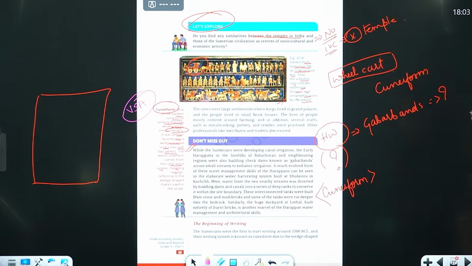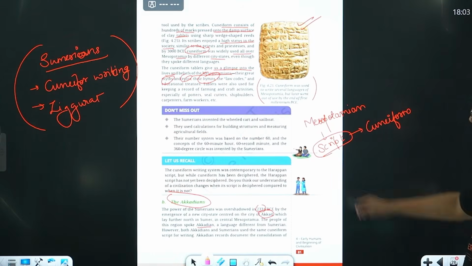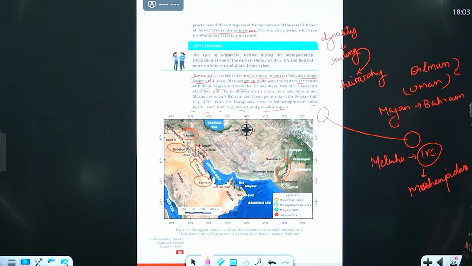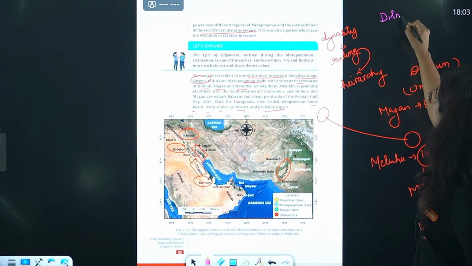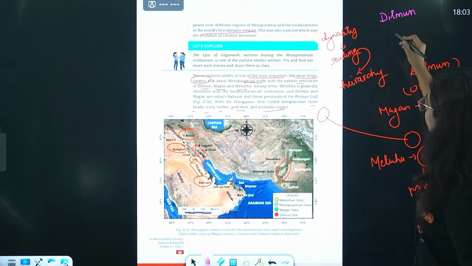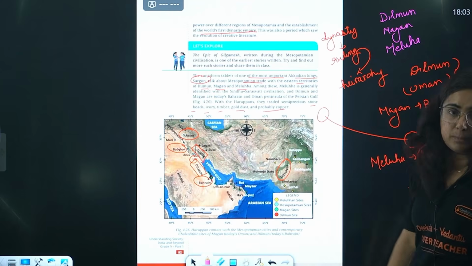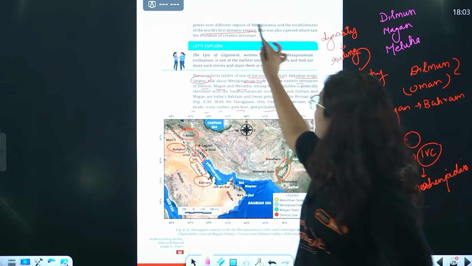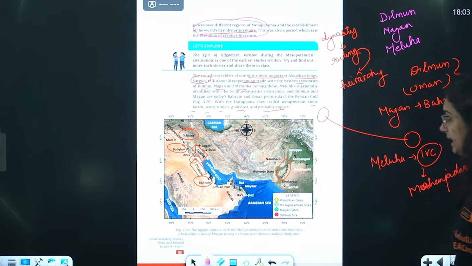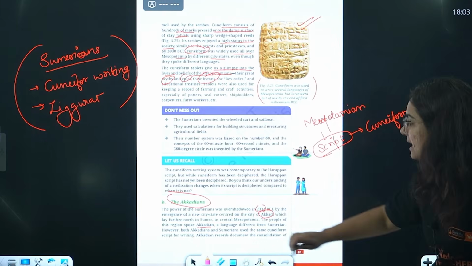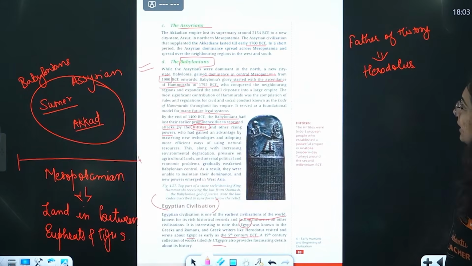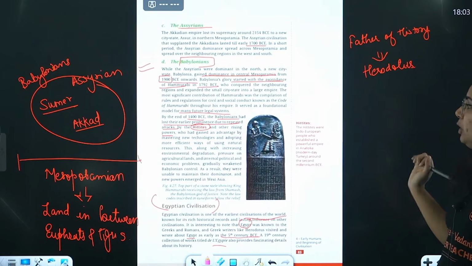Okay, getting my point? Okay, great. So this is cuneiform script. Akkadians, yes, there are a lot of questions regarding Akkadians also. Remember these 3 terminologies, that is Dilmun, Magan as well as Meluha. Question, which is the world's first dynastic empire, right? Which is it? That is Akkadians. Okay, great. Then Assyrians and Babylonians.